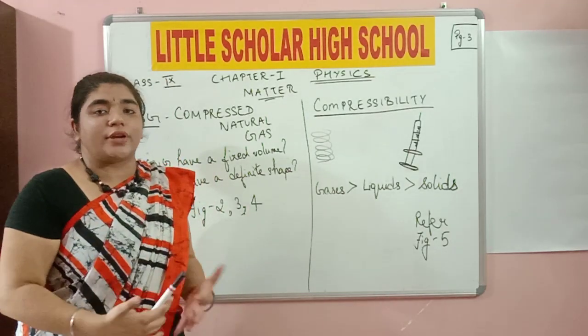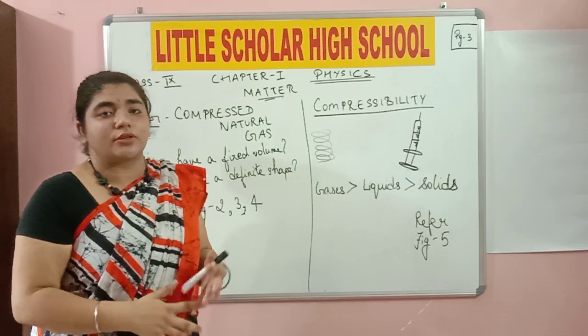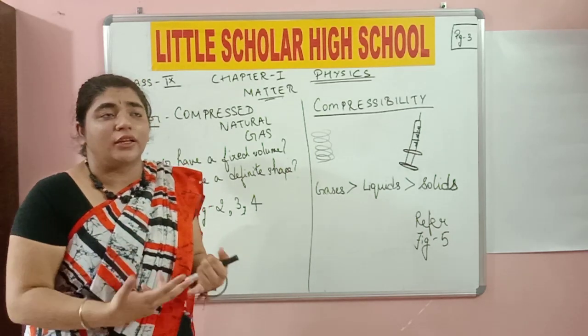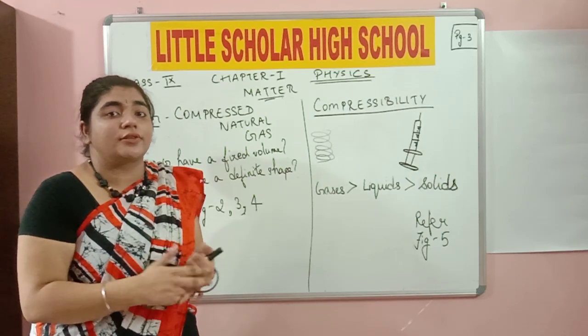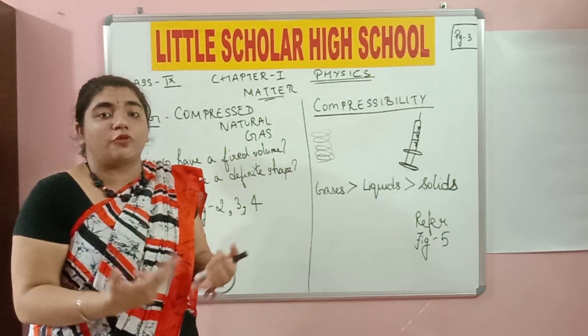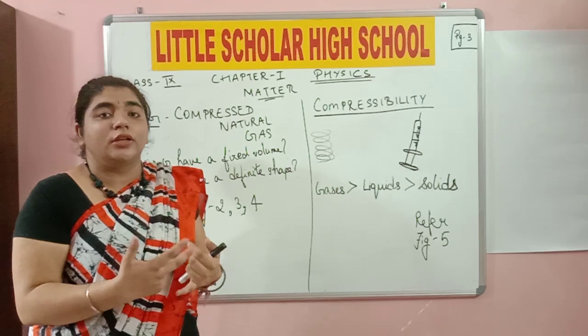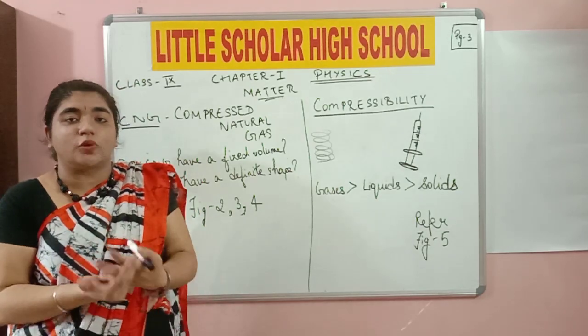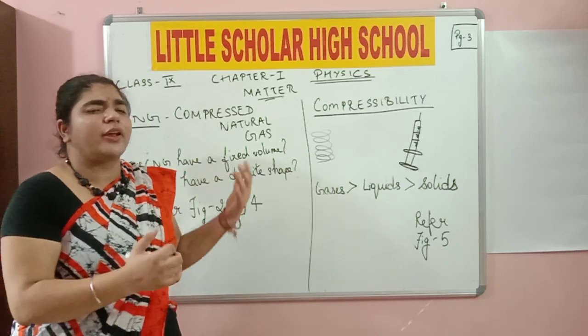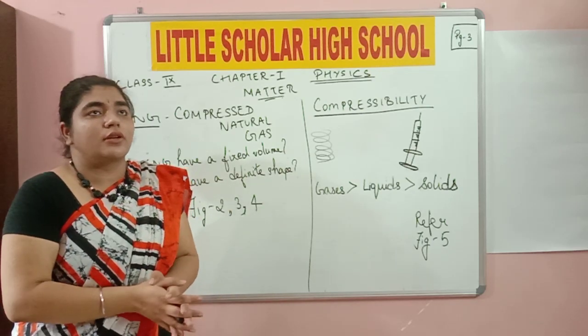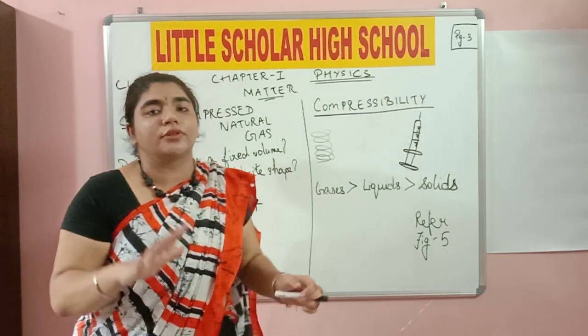Now where is this compressed natural gas being used? It is being used in automobiles. But why? Because it is energy efficient, it is cost efficient, it has an easy way of formation, it is available in abundance when compared to other fossil fuels like diesel and petrol, and it's more eco-friendly in nature. And now let's look at the two questions I have written on the board.